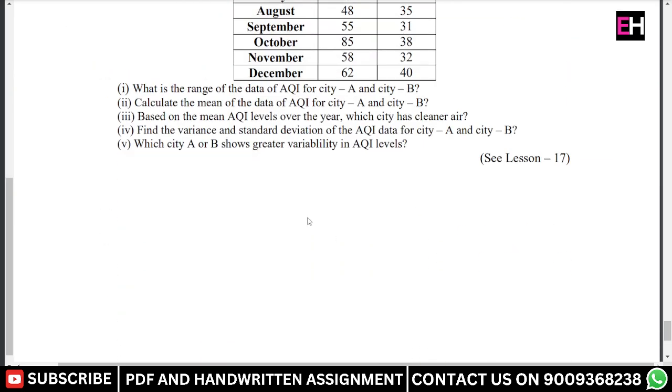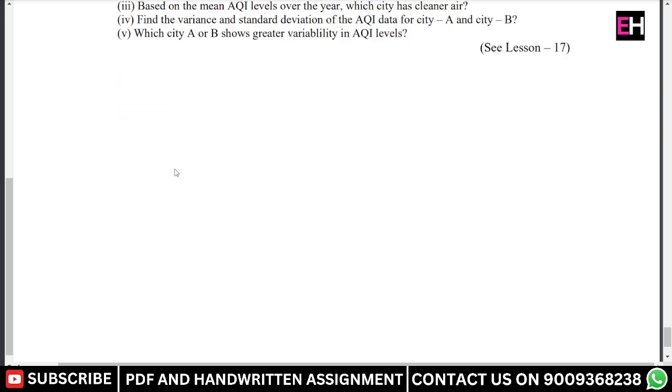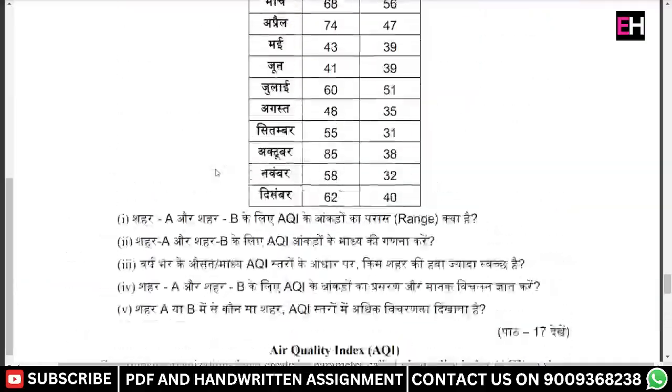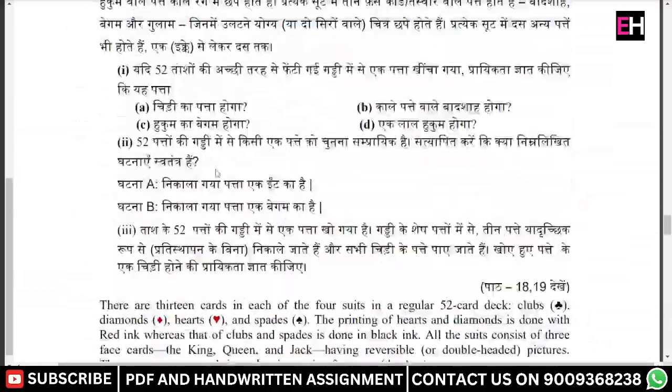And here are the five questions. What is the range of the data? Calculate the mean based on the mean AQI levels over the years. Find the variance and the standard deviation, and which city, A or B, shows greater variability in AQI levels. So this is the question of 6B of this mathematics assignment.